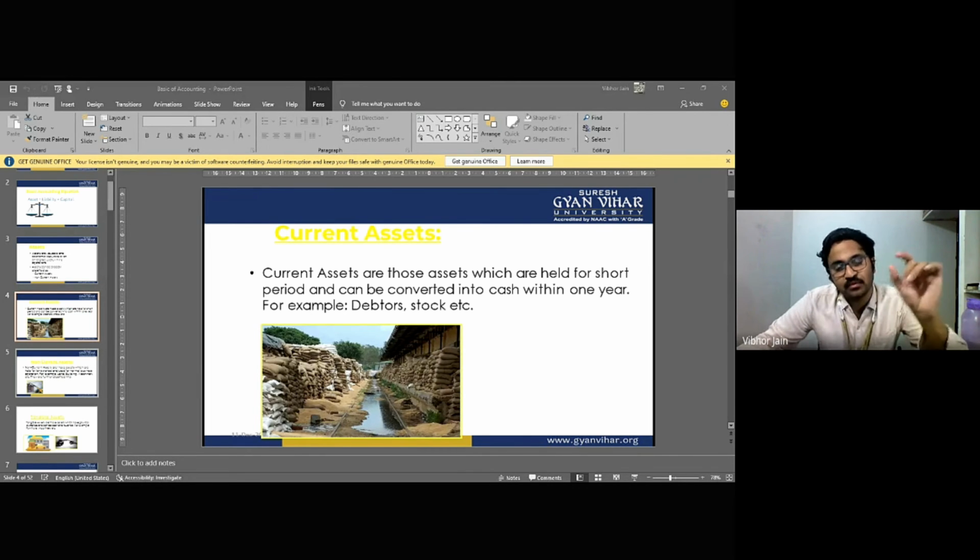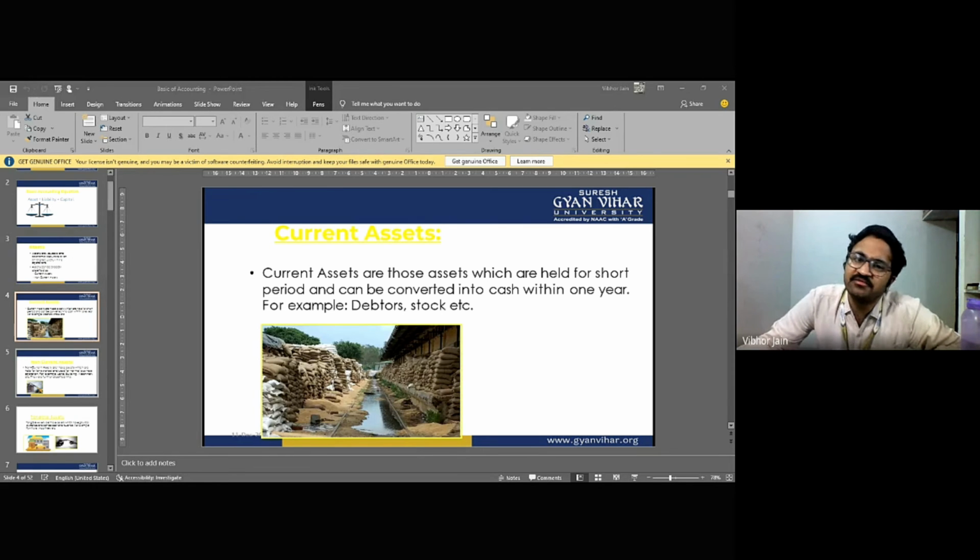So purchase is only used for goods. Whenever I'm purchasing anything else, be it machinery, land, plant and building, furniture, car, whatever, we are going to denote it by the name of the asset: plant, furniture, car, air conditioner, cooler, whatever.